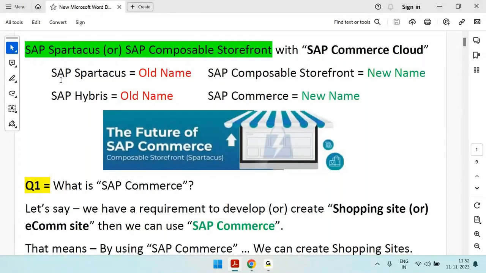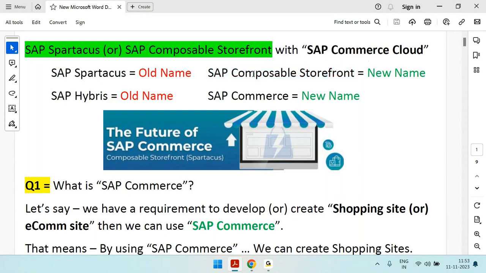Today, we are discussing SAP Spartacus or SAP Composable Storefront with SAP Commerce Cloud. SAP Spartacus is the old name, and for that, we have a new name called Composable Storefront.